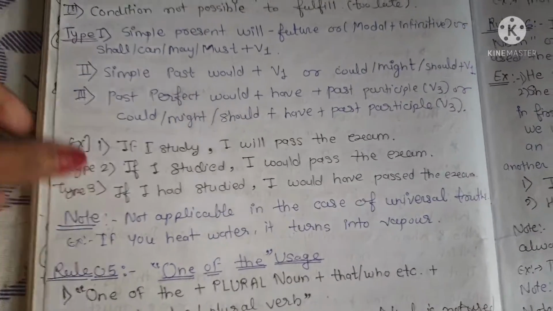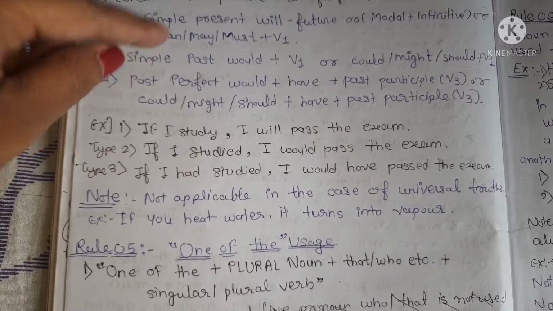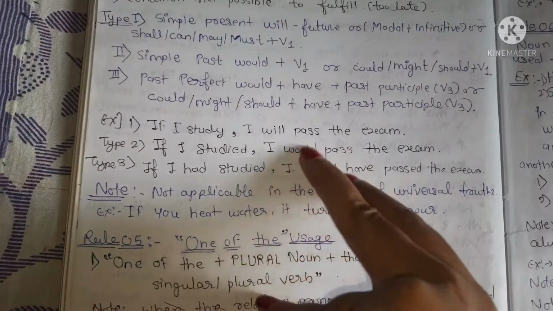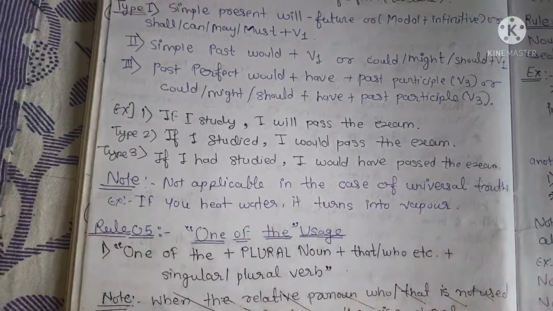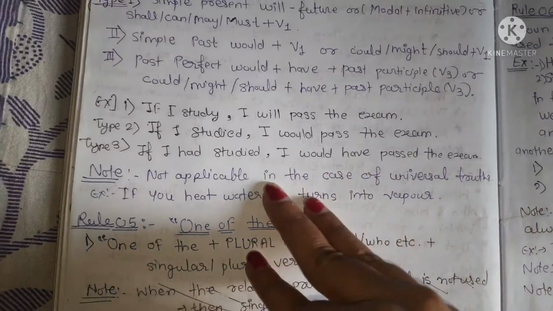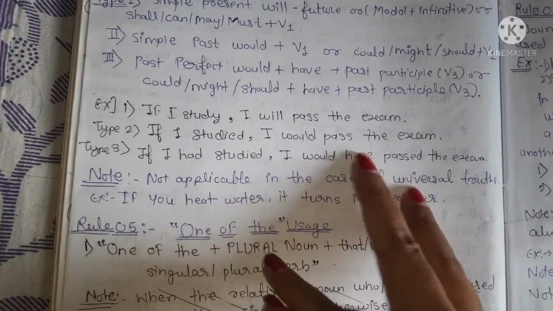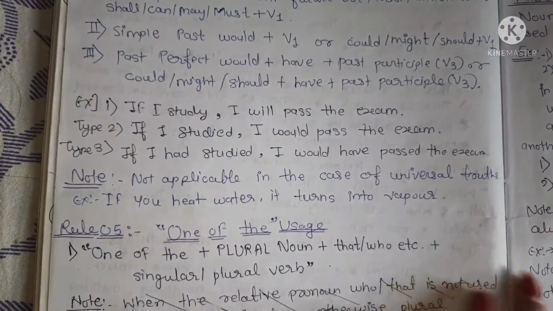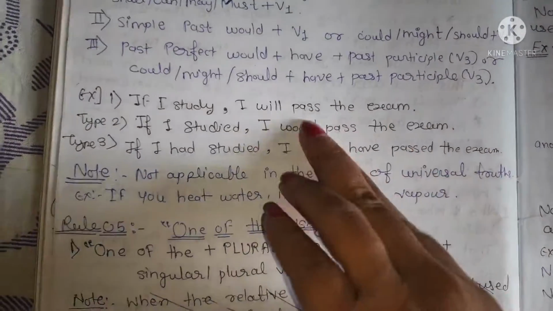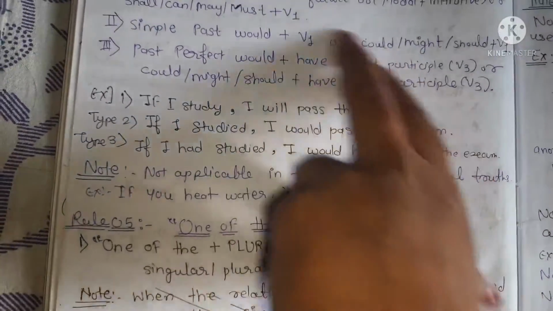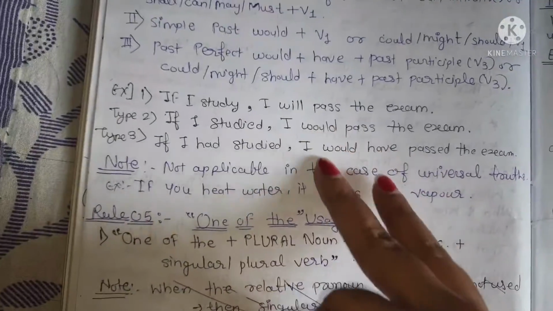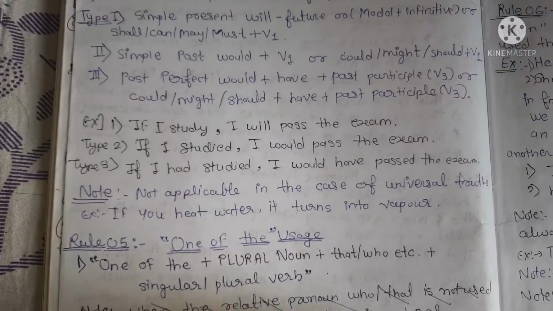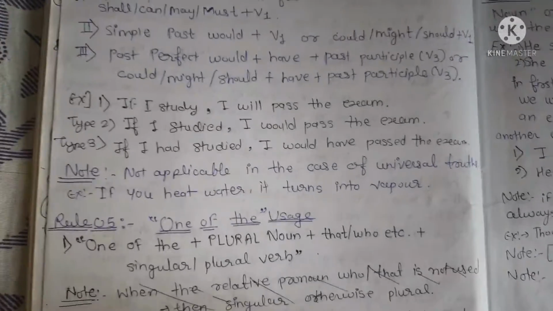You don't need to mug up these rules. You just have to know these three examples. If I study, I will pass the exam. If I studied, I would pass the exam. If I had studied, I would have passed the exam.